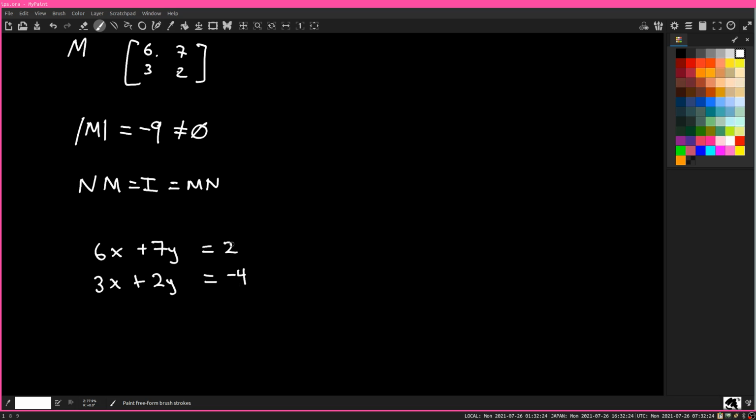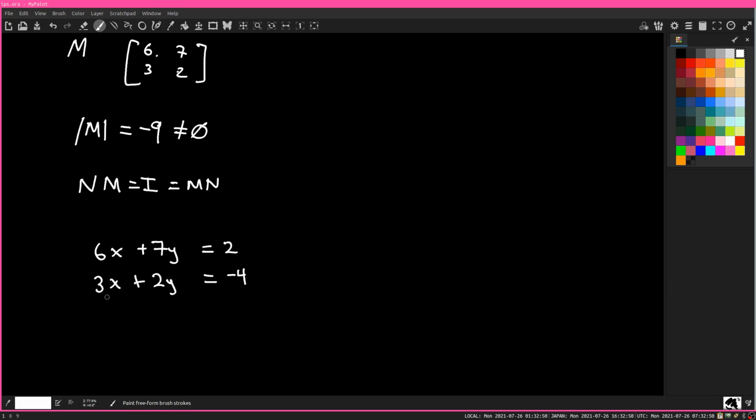This will always have a solution because the matrix is invertible. It's going to take a little while to see why that's true, and you can tell that the matrix is invertible right away by computing its determinant. But I want to start from the basics, from high school algebra. What is going on here?